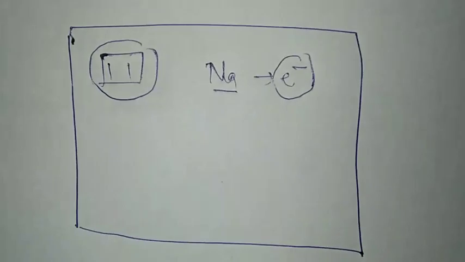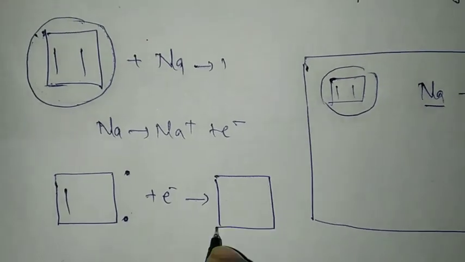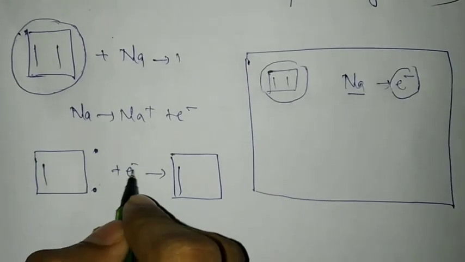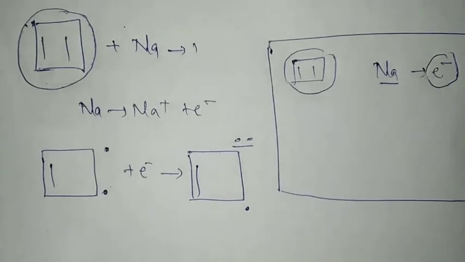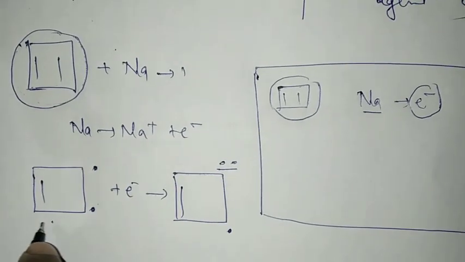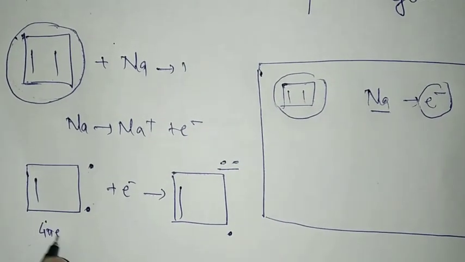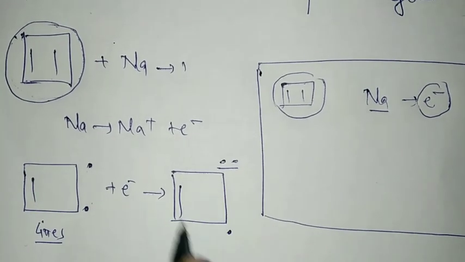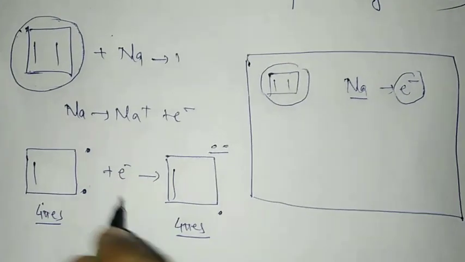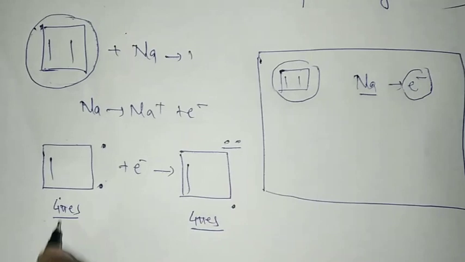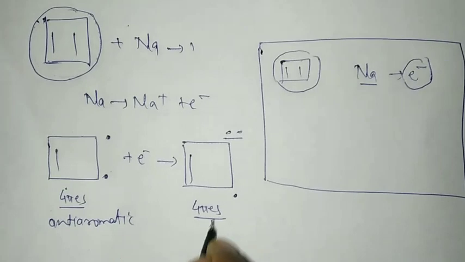So it will gain the electron, and as of now I am giving it one electron only. So it will take one electron, and here there will be a negative charge and a free radical. Now look at this. Since it will make a double bond, here there are 4 pi electrons, and the product is also having 4 pi electrons. So in both cases the compound has 4 pi electrons, so here it is anti-aromatic, and in the product also it is anti-aromatic.